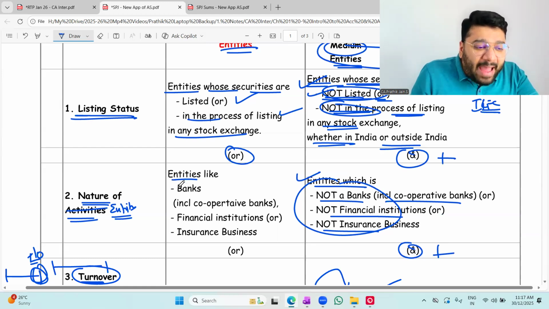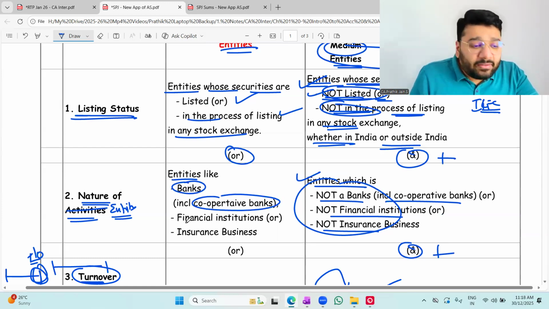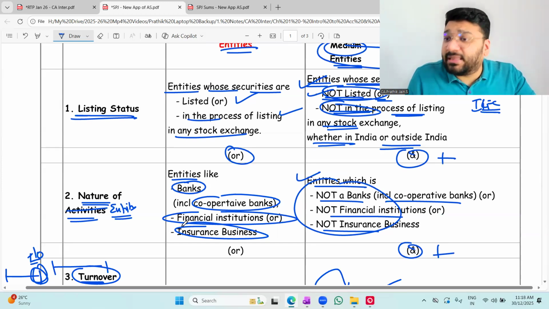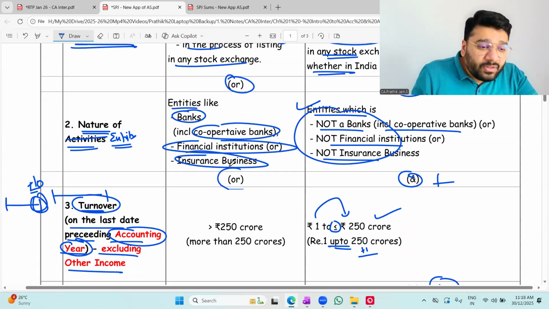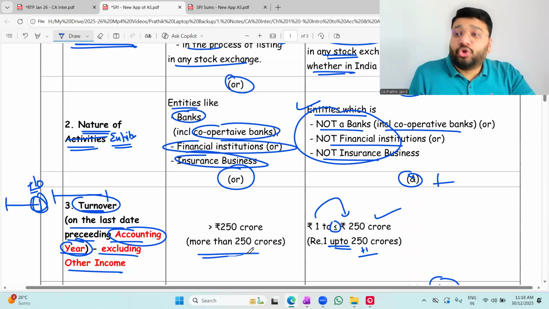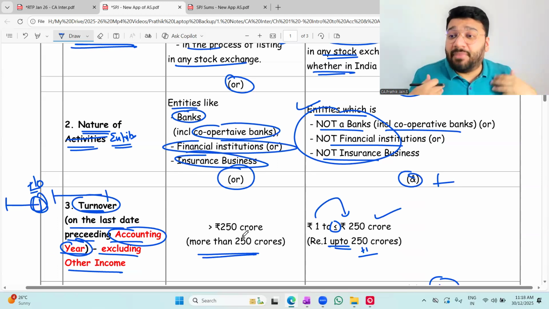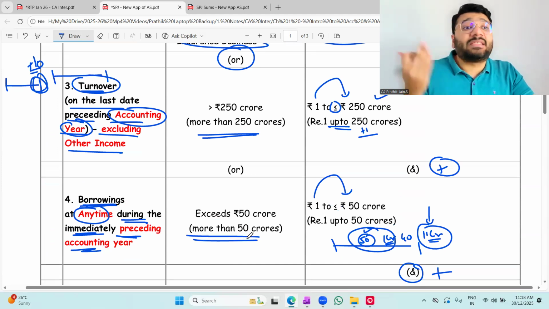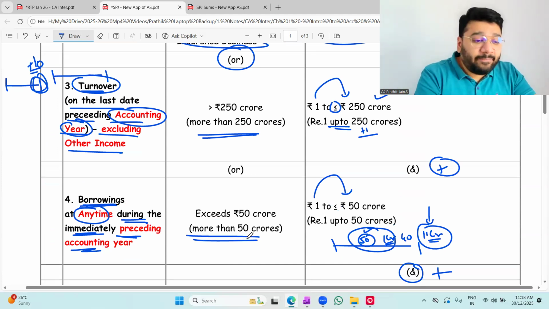Next, if I'm a bank, including cooperative bank, financial institutions, and insurance business, by birth, I'm a large entity. Or if my turnover is more than 250 crores, exceeding 250 crores, I'm a large entity. Or my borrowing is more than 50 crores, I'm a large entity.